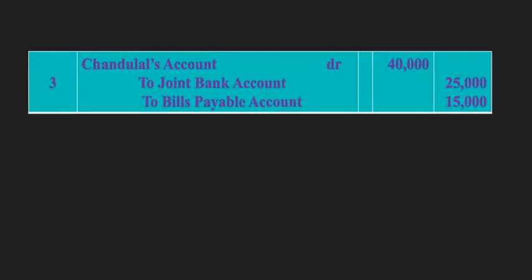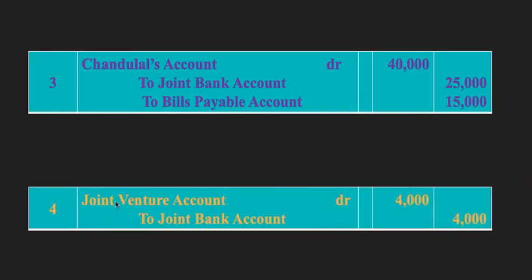After that, out of this purchase, we are paying him 25,000 as cash and 15,000 as bills payable. So here Chandulal's account debit how much? 40,000, to joint bank account is 25,000, and bills payable how much? 15,000, right? And after that we are paying some expenses also, both the venturers. The total amount was how much? The total amount was 4,000, and here the transaction would be joint venture account debit to joint bank account, and the amount is how much? 4,000. Here the narration is what? The narration is paid for expenses on joint venture, right?